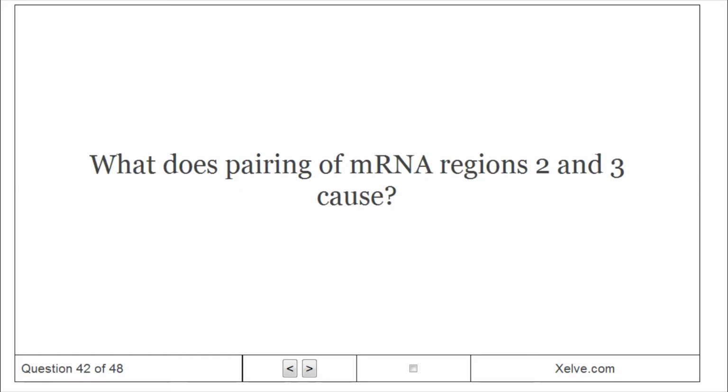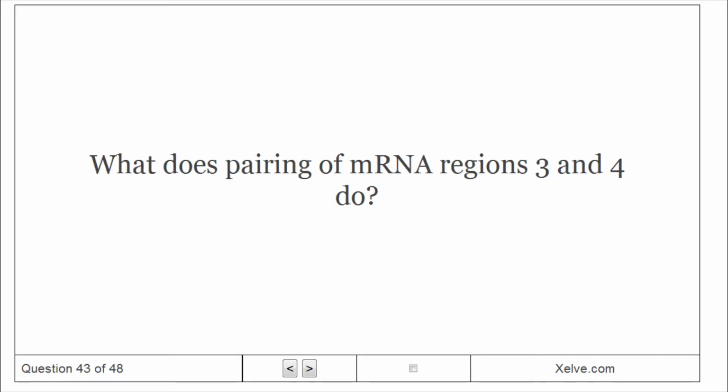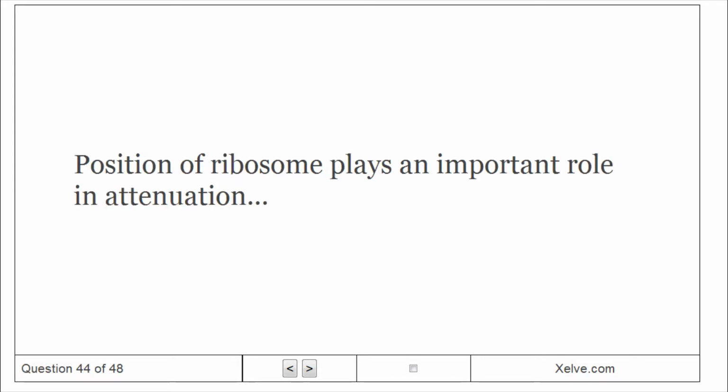What does pairing of mRNA regions 2 and 3 cause? This makes it so transcription cannot be stopped. What does pairing of mRNA regions 3 and 4 do? Terminates transcription. The position of the ribosome plays an important role in attenuation.